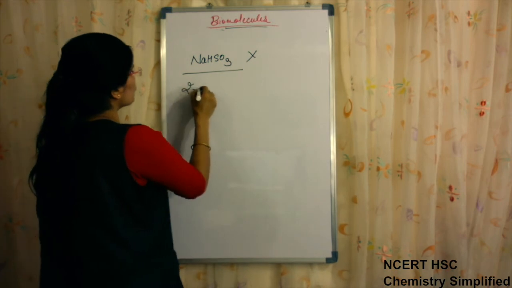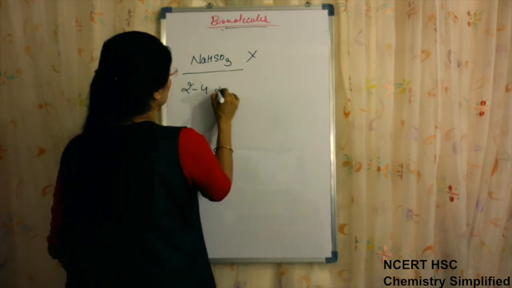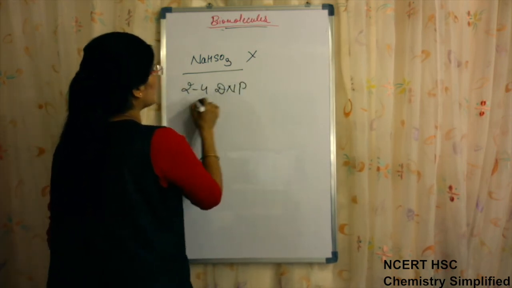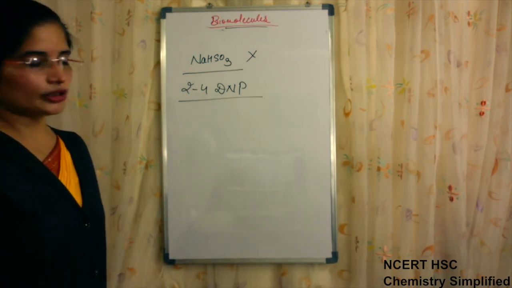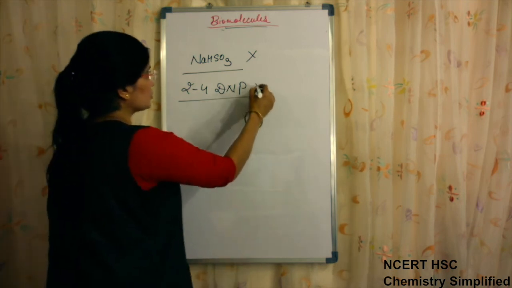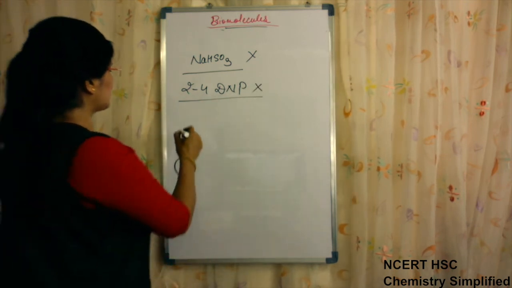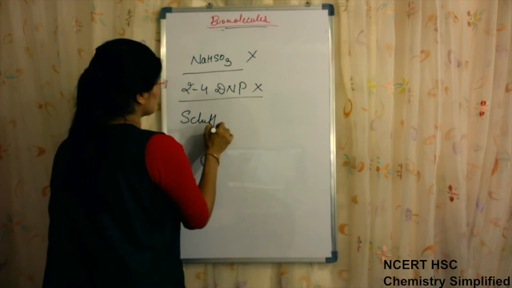Similarly, 2,4-DNP, dinitrophenylhydrazine, was not able to react with glucose, as well as Schiff's reagent.